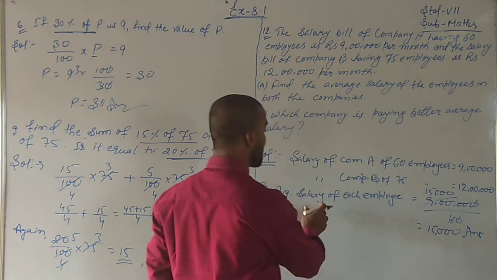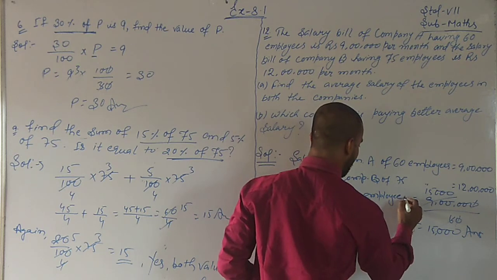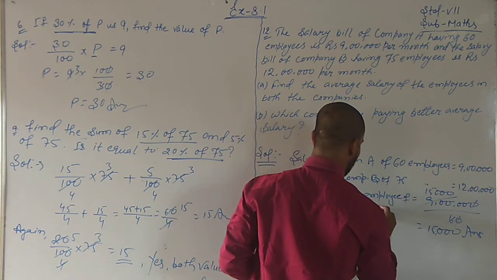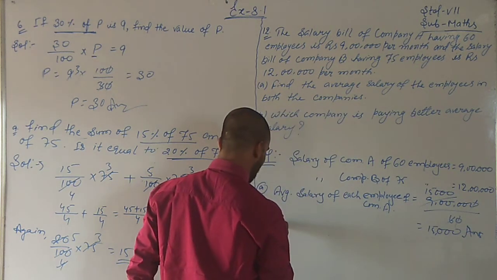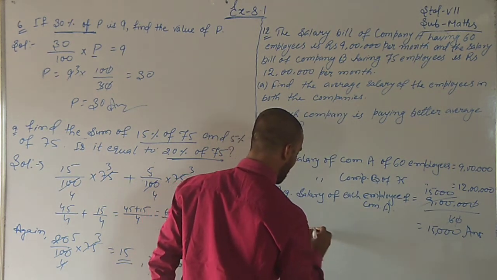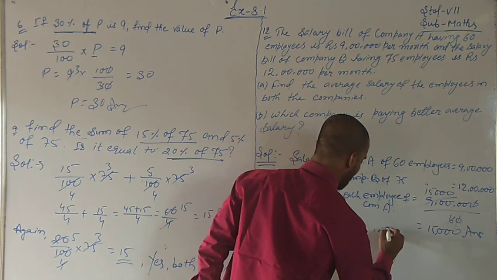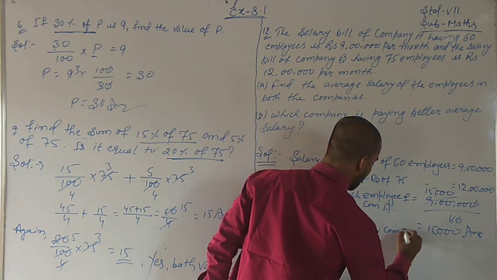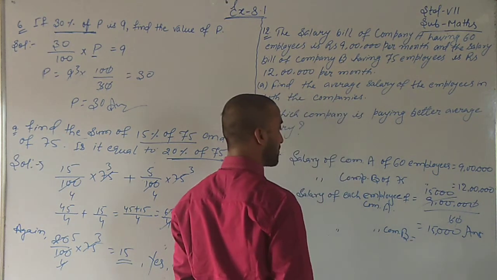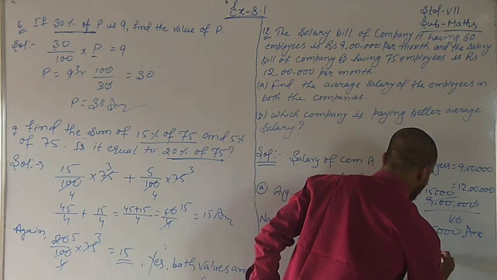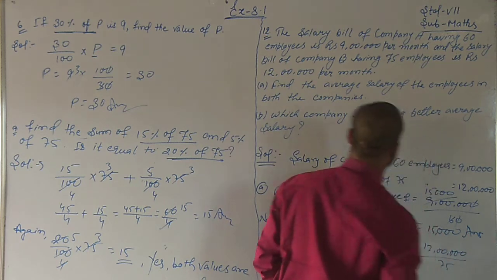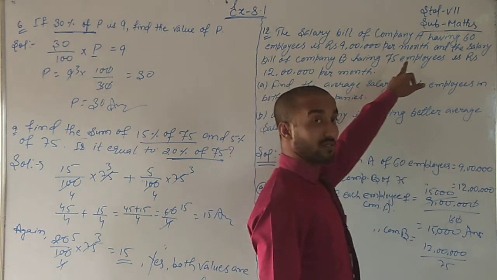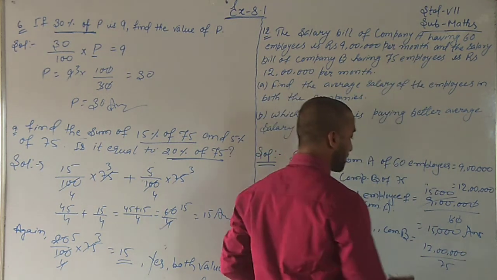But what about company B? Salary of each employee of company B. What will happen? It will be 12 lakhs by 75. Why? Because the total number of employees is 75. So we will divide by 75.